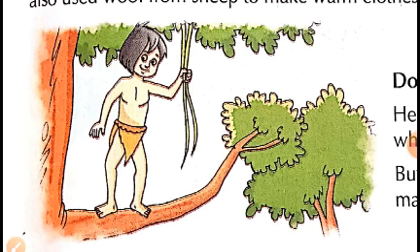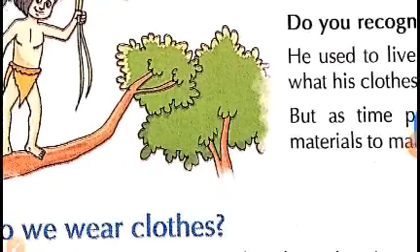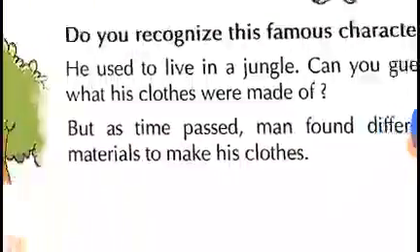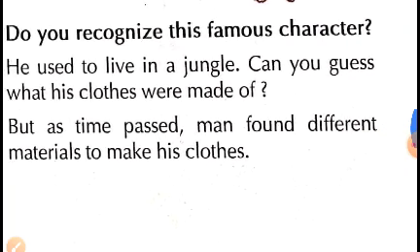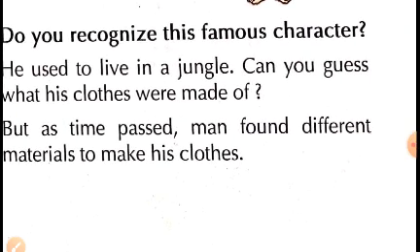He found this animal skin from a dead animal and started wearing it. So children, in this chapter we are going to read how, as time passed, people found different materials to make clothes. Slowly people learned how to make clothes of different materials.